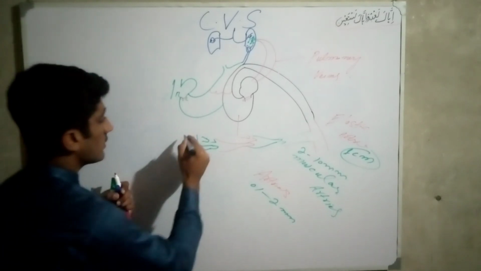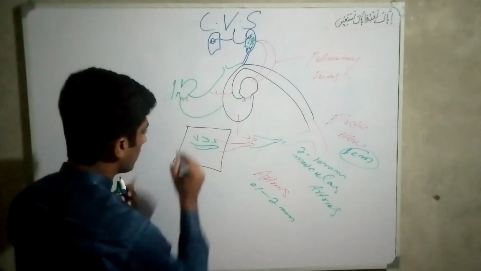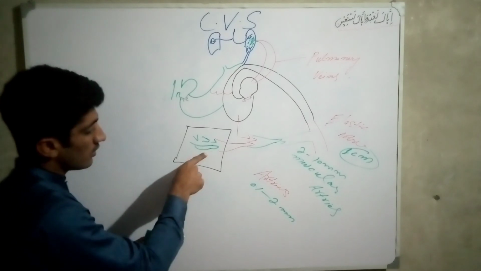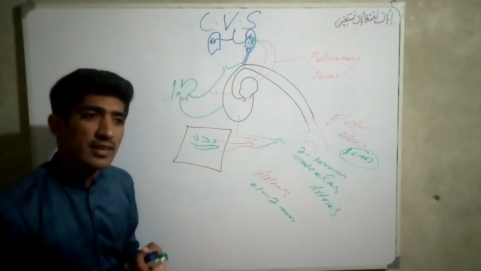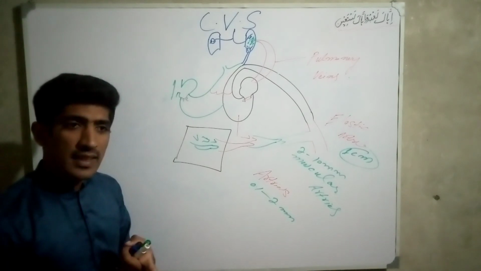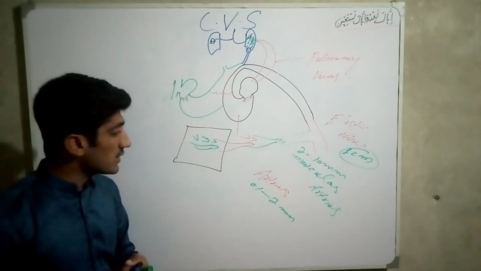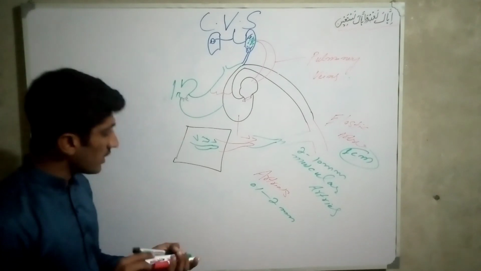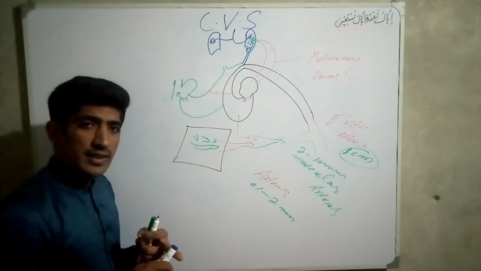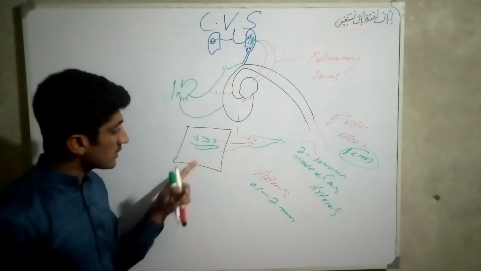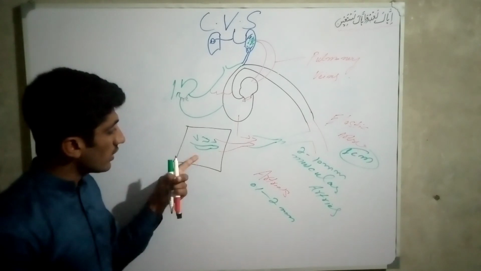For example, this is the tissue of the body, and these are the capillaries. Because in the blood a lot of white blood cells, antibodies, hormones, and oxygen are present, these hormones, antibodies, and white blood cells come to the cells and tissues of the body, and the waste material goes to the blood.